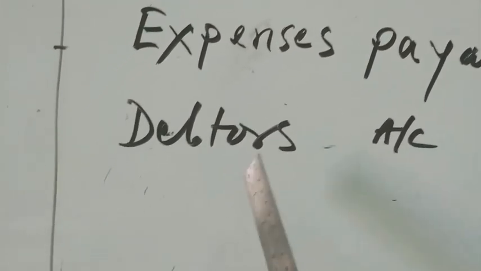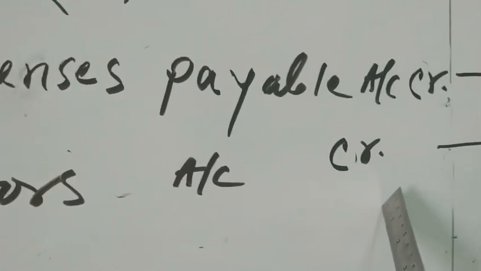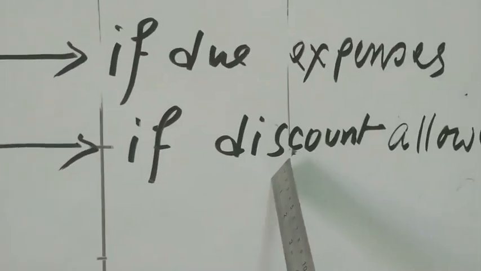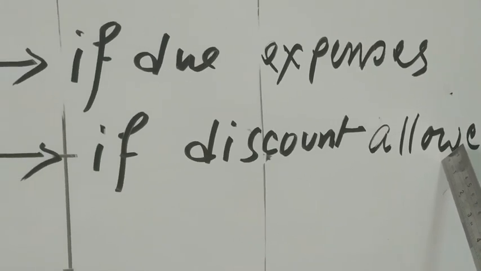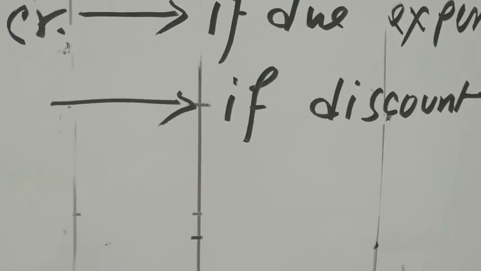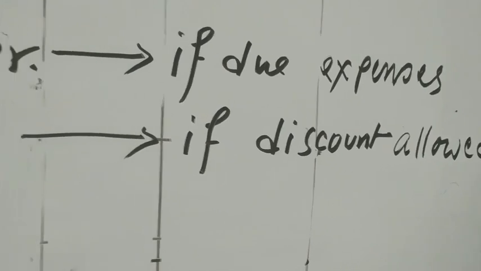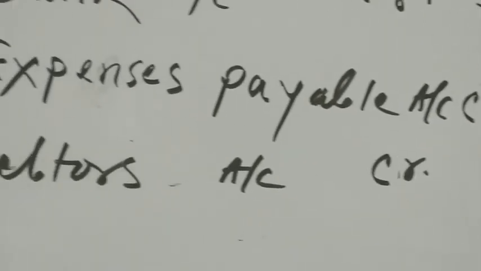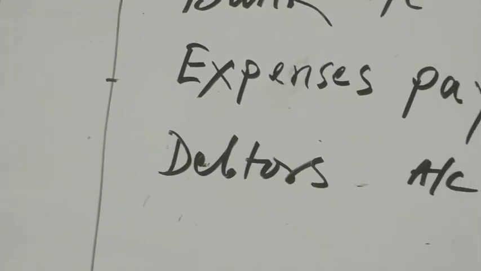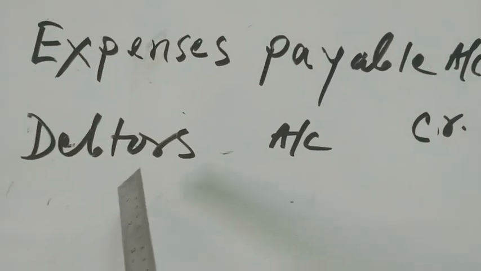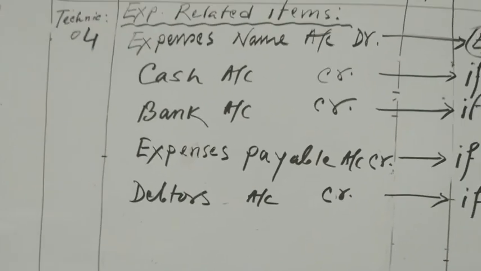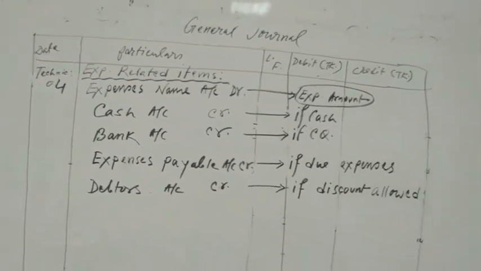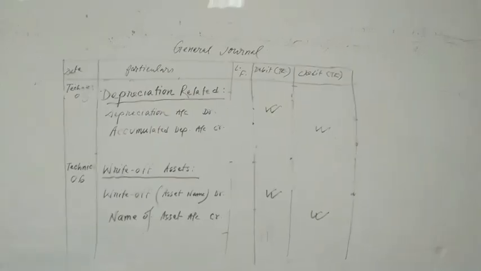Okay. Now, the debtors account will be credit if you allow some discount to the debtors. In that case, discount is your expense. So the discount allowed account will be debit, and you are allowing discount to debtors, so the debtors account will be credit. So I think you understand technique number 4.